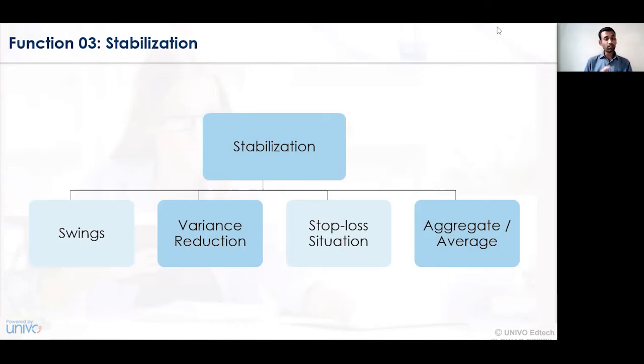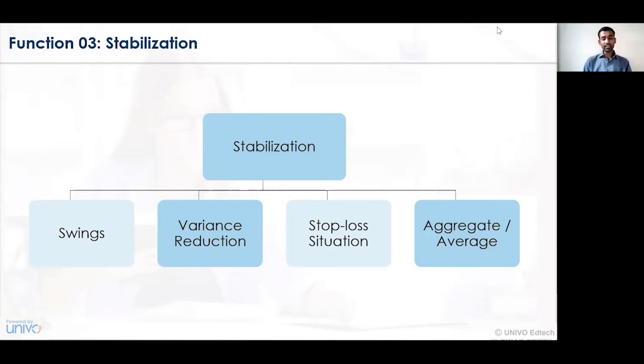That is, whether the loss is beyond 18 lakhs or within 18 lakhs, in this concern the insurance company will pay a definite sum of rupees 18 lakhs only. So whether the amount goes beyond or stays within that particular limit, the stop loss situation ensures that the amount will be secured in a better position.